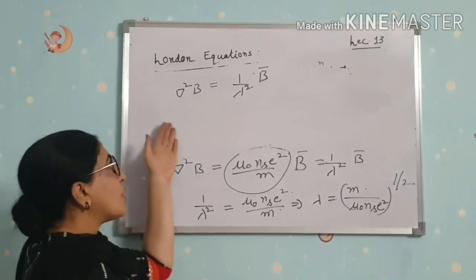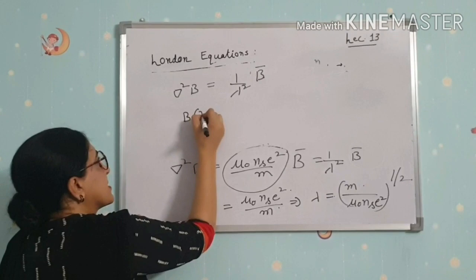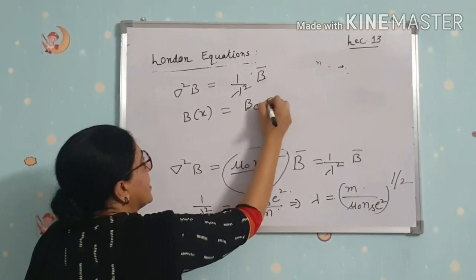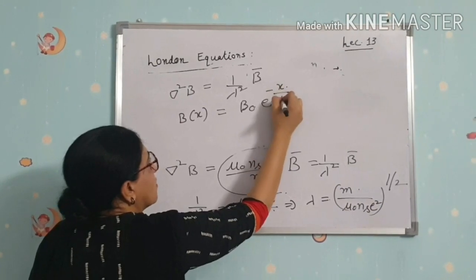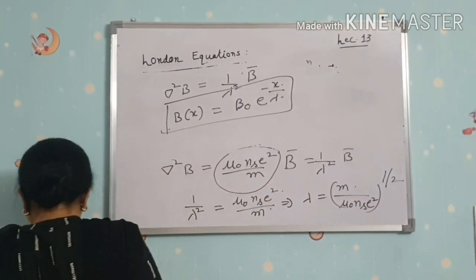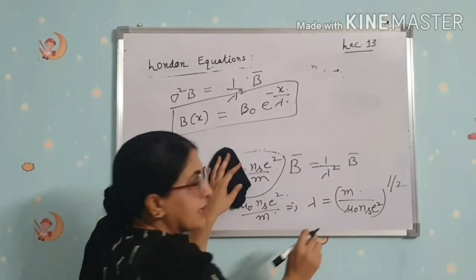The solution of this equation is B of x equal to B naught e raised to power minus x over lambda, where lambda has the dimensions of length.